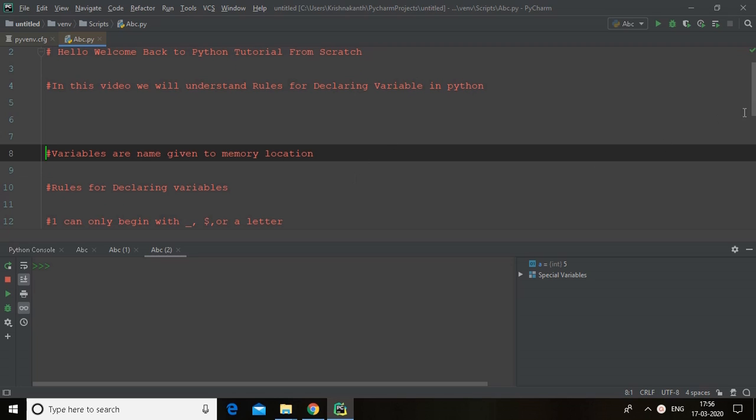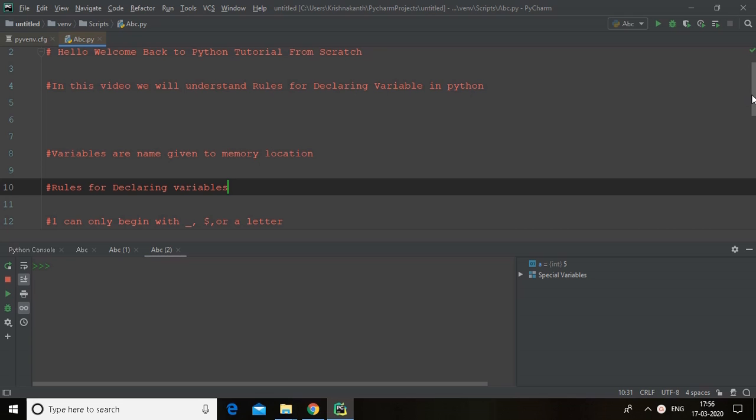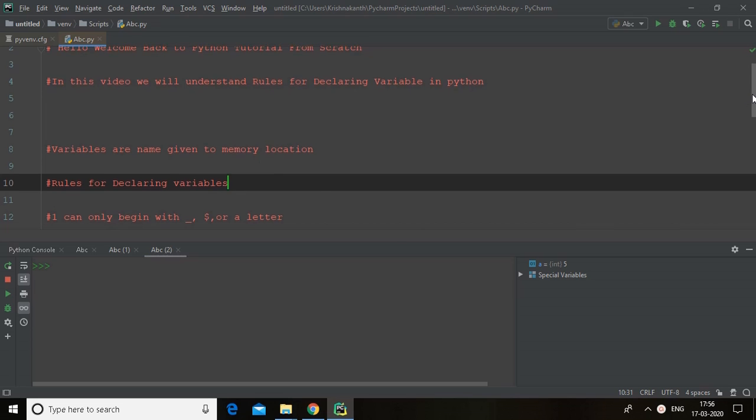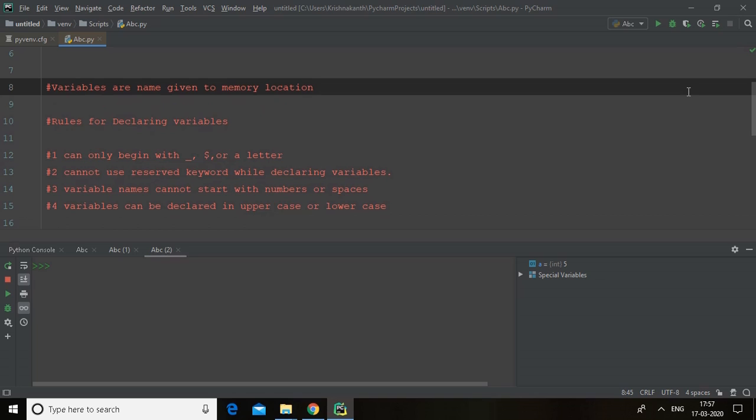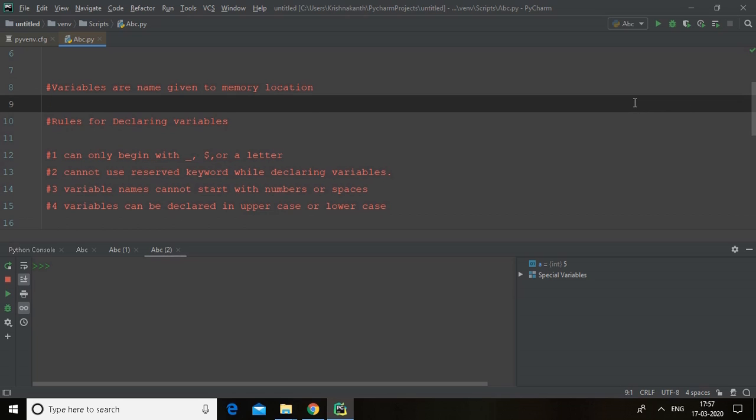Rules for declaring variables. Variables can only begin with an underscore or a letter. You cannot use a reserved keyword while declaring variables. Variable names cannot start with numbers or spaces. Variables can be declared in uppercase or lowercase.